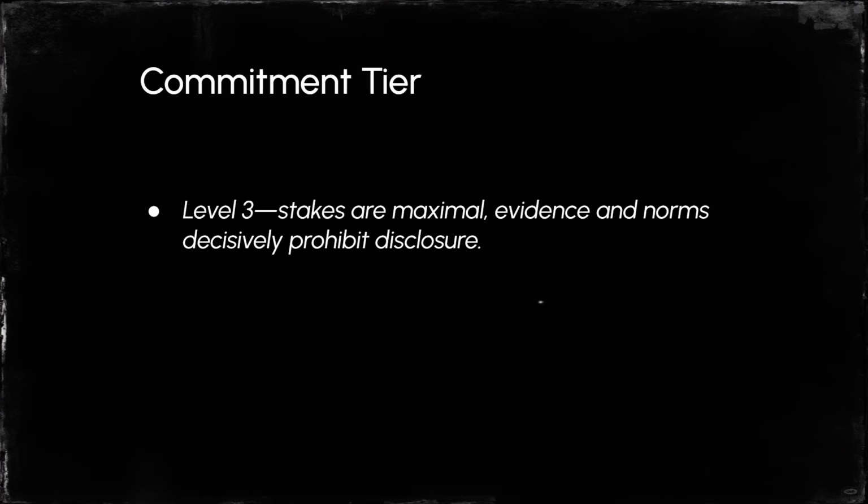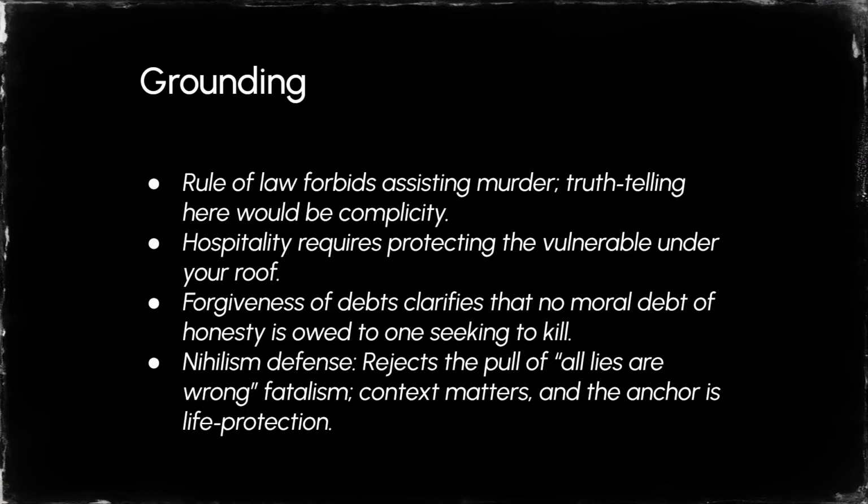At level 3, the system stops hedging. The stakes are life and death. Ambiguity ends. Verdict: you lie. Rule of law forbids assisting murder. Truth-telling here would be complicity. Hospitality requires protecting the vulnerable under your roof. Forgiveness of debts clarifies that no moral debt of honesty is owed to one seeking to kill.